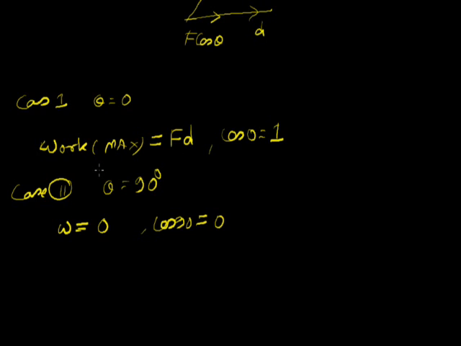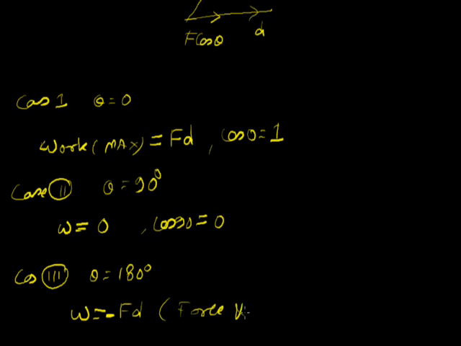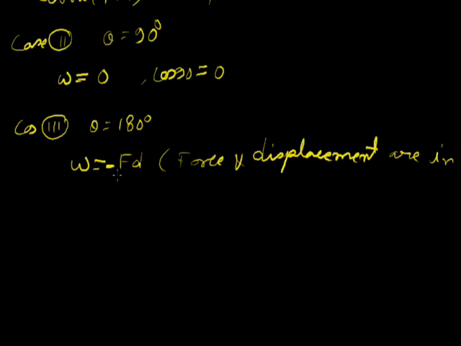Now the third case is when the displacement and force are in opposite directions. So case third, theta is equal to 180 degrees, so W is equal to minus F into d, or we say negative work. In this case the force and displacement are in opposite directions. That's why it is negative.